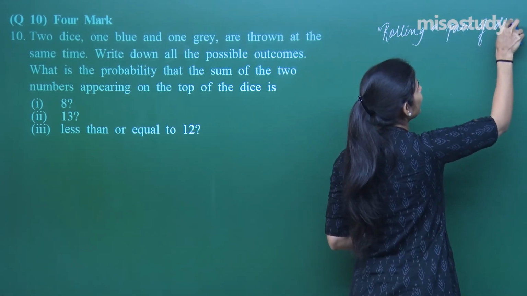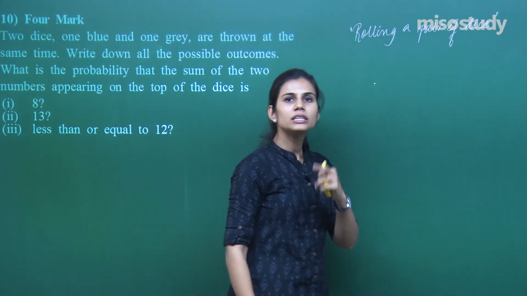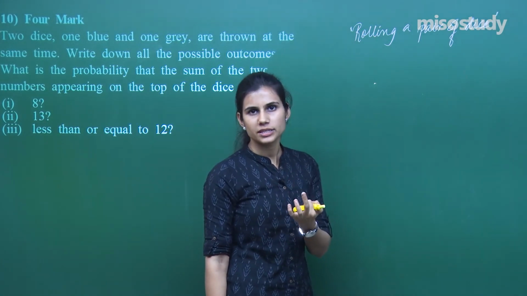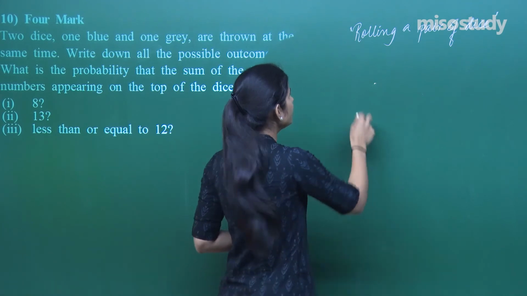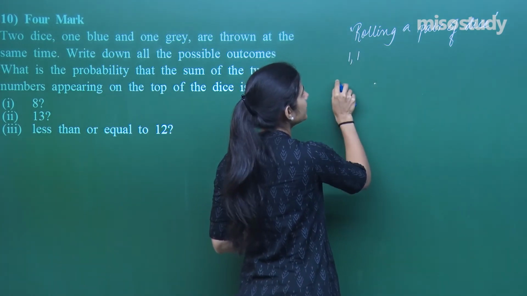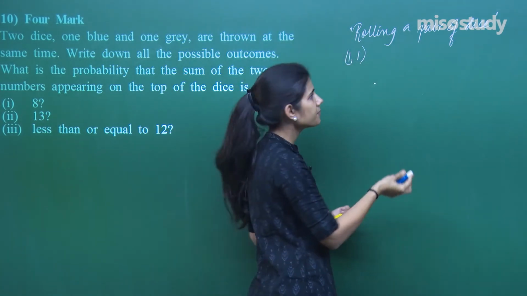So I will get a pair of numbers as the output. Both numbers individually will be ranging from 1 to 6, because that is what a die has. So either you can have 1 on the first die, 1 on the second die. I am just writing like this.